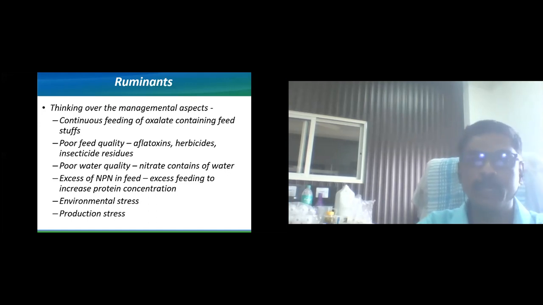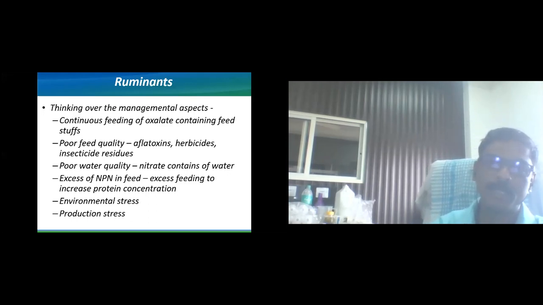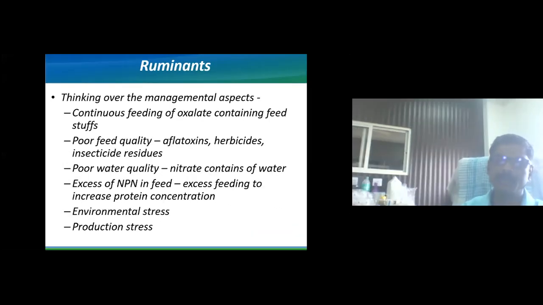Then there are poor quality feed ingredients, aflatoxin, traces of herbicides and insecticides, then poor quality water. I think we never think of the water up till now. The nitrate content of the water, then the TDS of water, ultimately cause some adverse effects. We will discuss this later also.